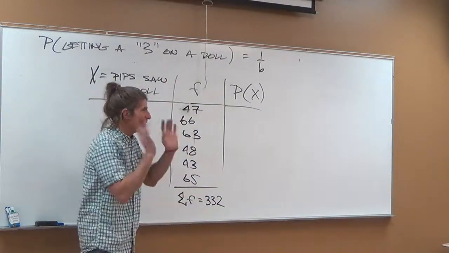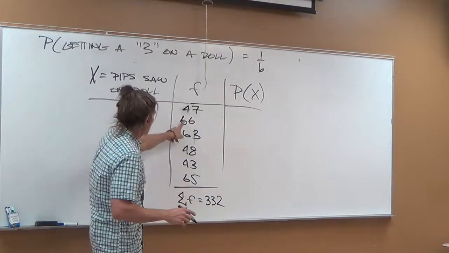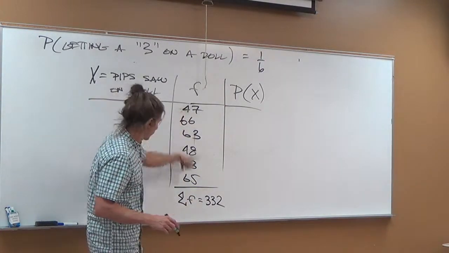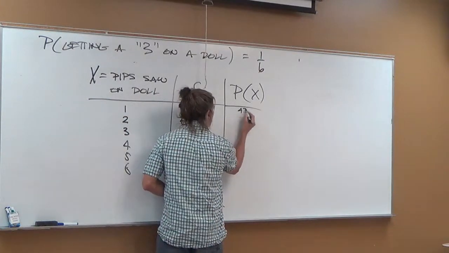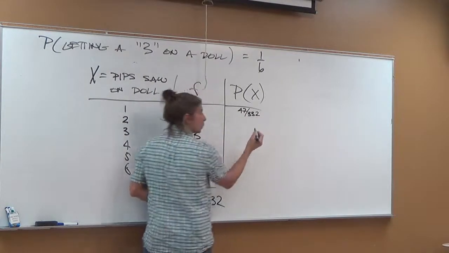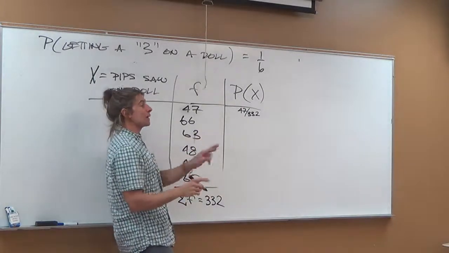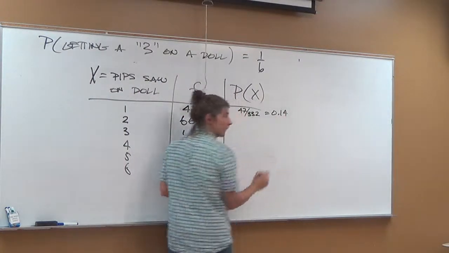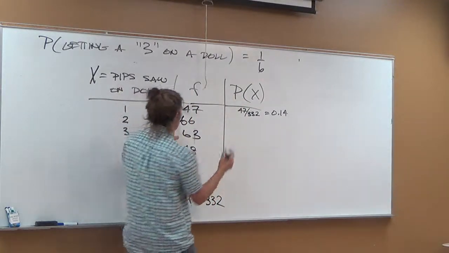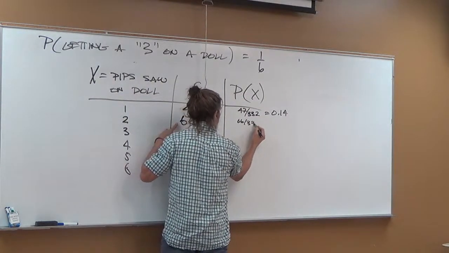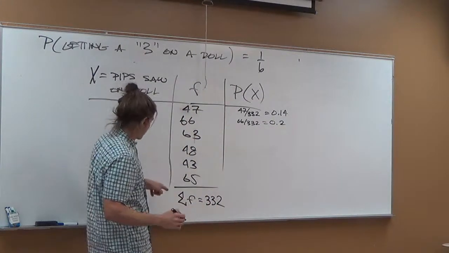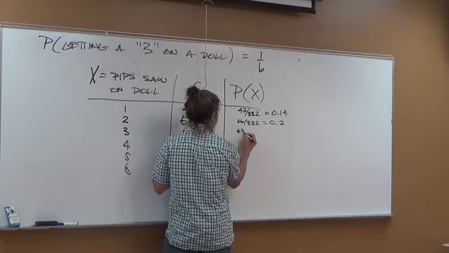Nonetheless, let's just go with this data right now. So the chance of 1 empirically is going to be 47 over 332. 0.14. Round it to 2 decimals. 0.14. Let's keep going. 66 out of 332. We'll call it 0.2. 63 out of 332, it should be similar.